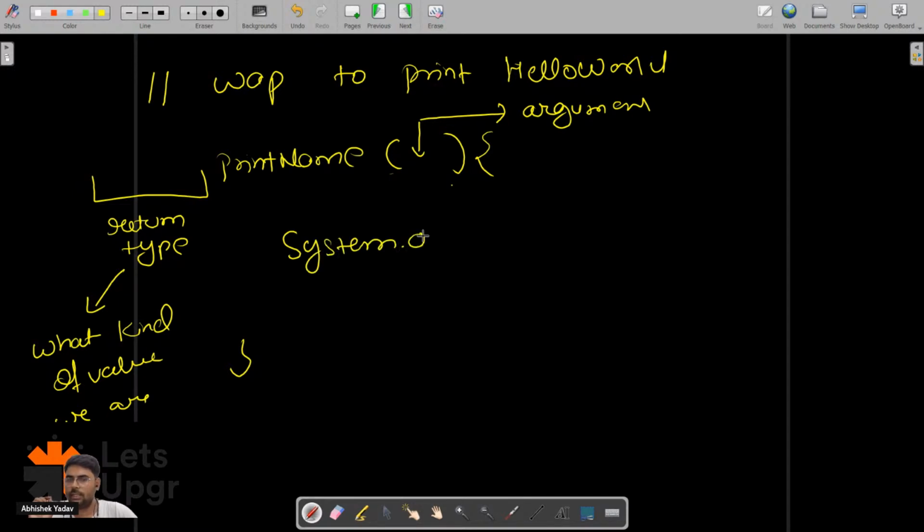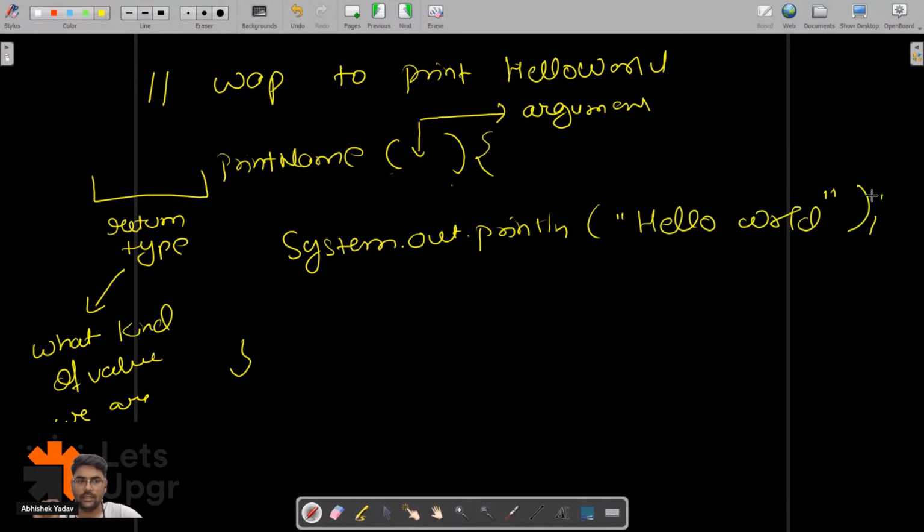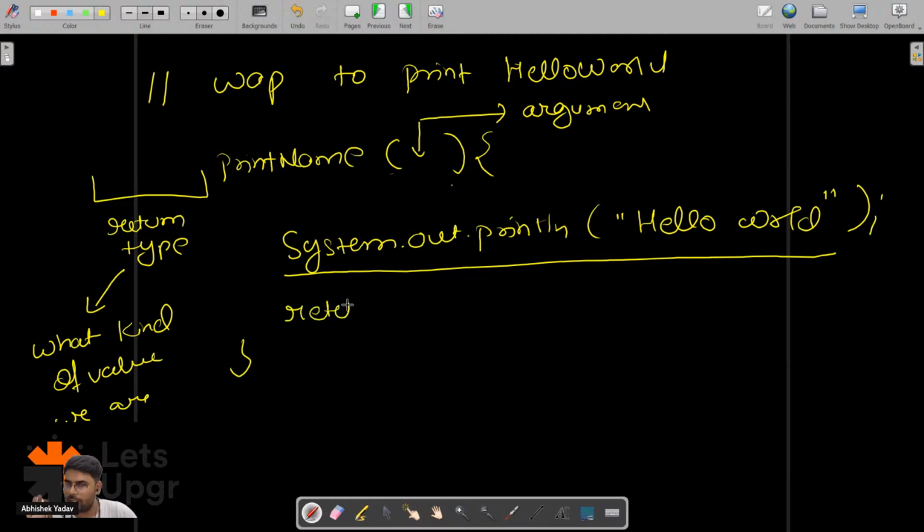Here I will print hello world on the output screen, so I will use System.out.println and write Hello World. I'm just printing hello world on the output screen. Here I have to return nothing, so I will write return, and I am returning no value.